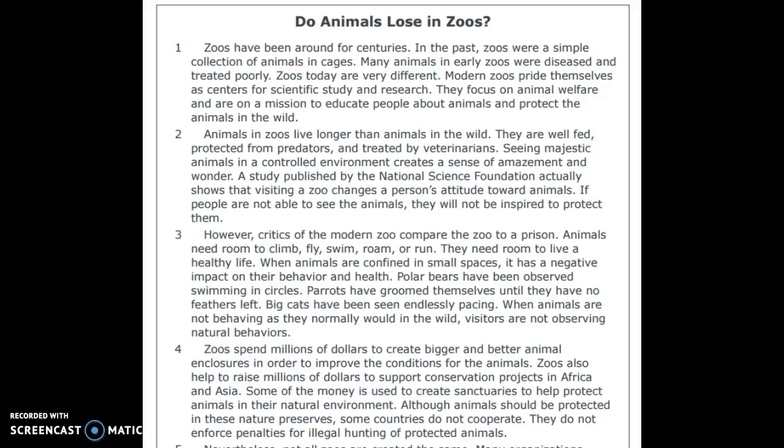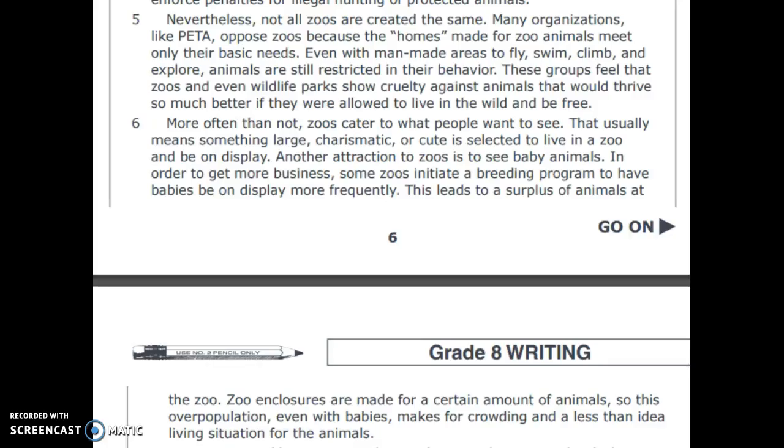Zoos spend millions of dollars to create bigger and better animal enclosures in order to improve the conditions for the animals. Zoos also help raise millions of dollars to support conservation projects in Africa and Asia. Some of the money is used to create sanctuaries to help protect animals in their natural environment. Although animals should be protected in these natural preserves, some countries do not cooperate. They do not enforce penalties for illegal hunting of protected animals. Nevertheless, not all zoos are created the same.